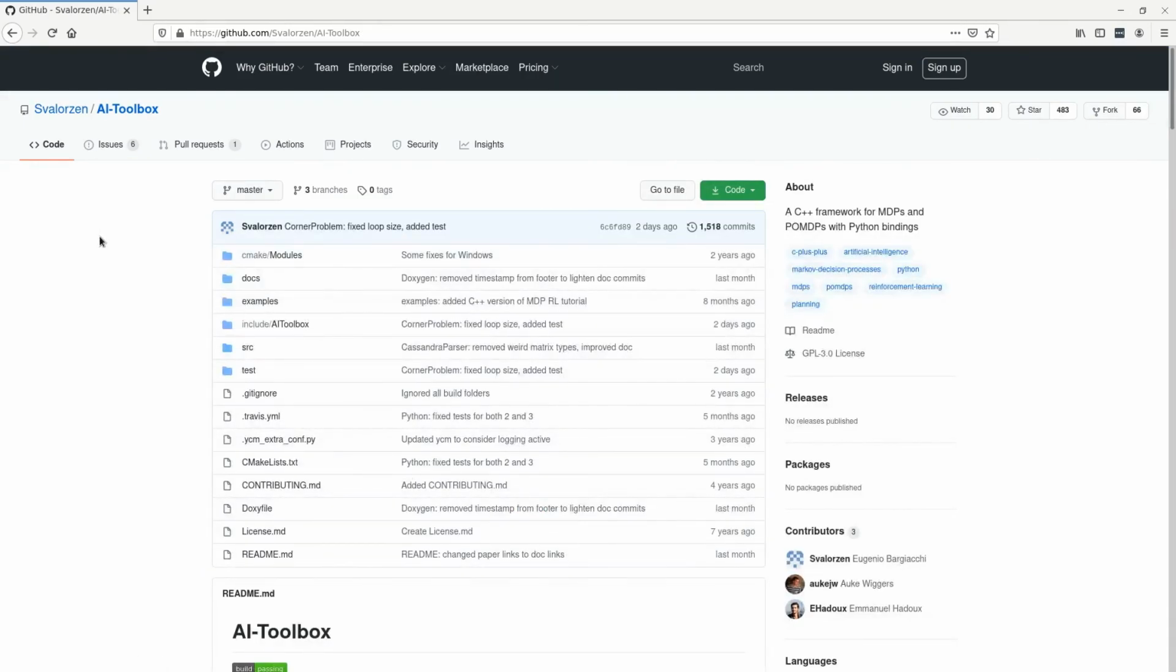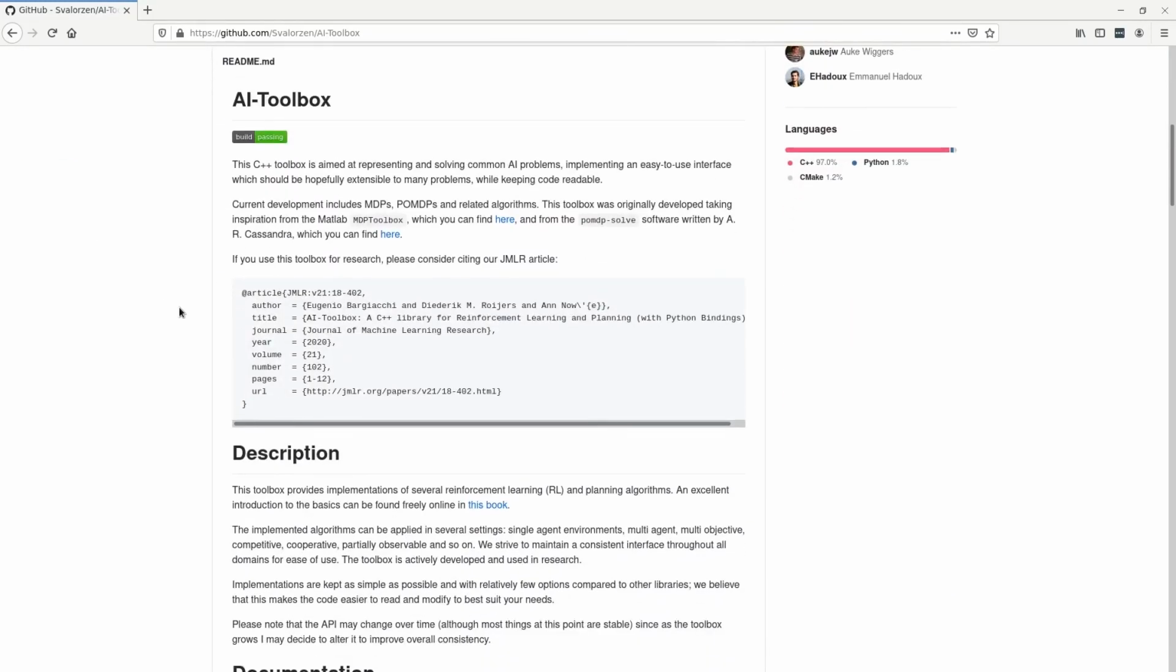Before we conclude, I want to mention that while AI-Toolbox has a focus on accessibility and documentation, it is also actively used in research. It has been recently published in the Journal of Machine Learning Research, and we release new features fairly regularly. I hope you enjoyed the brief tour of the library and are welcome to try it for yourself.